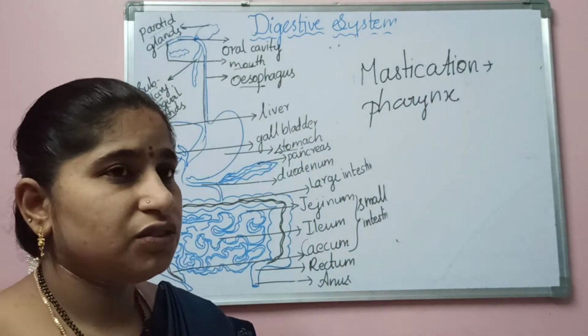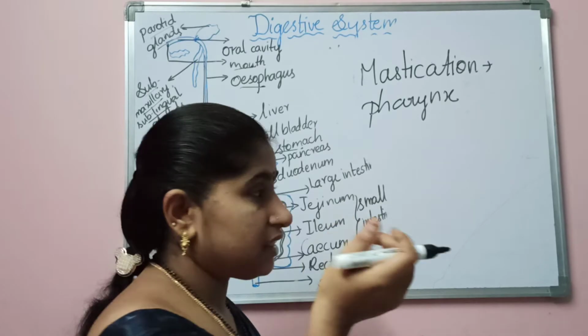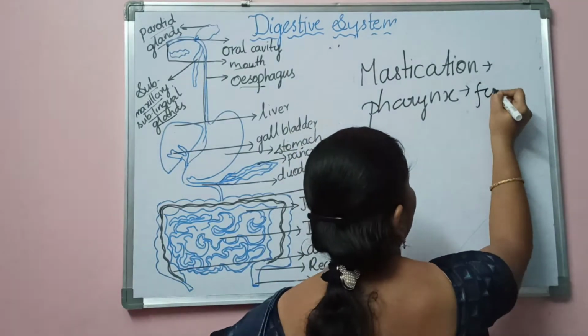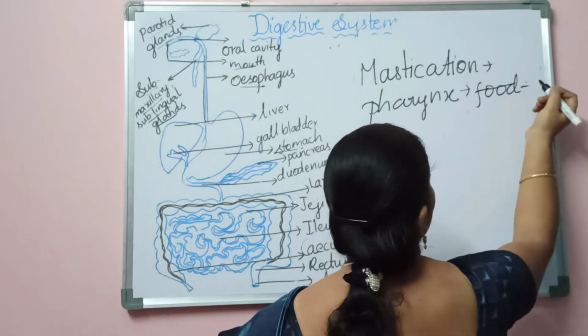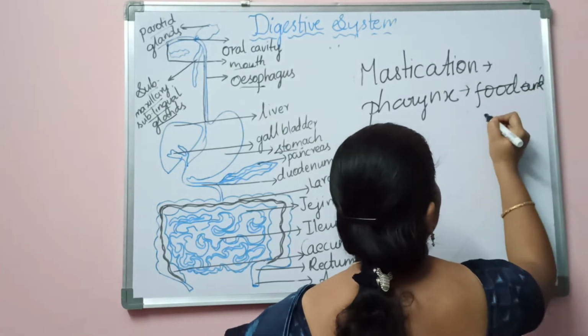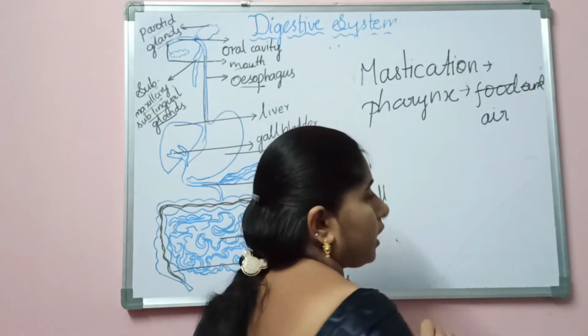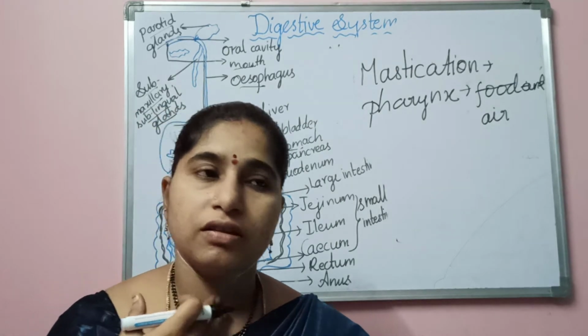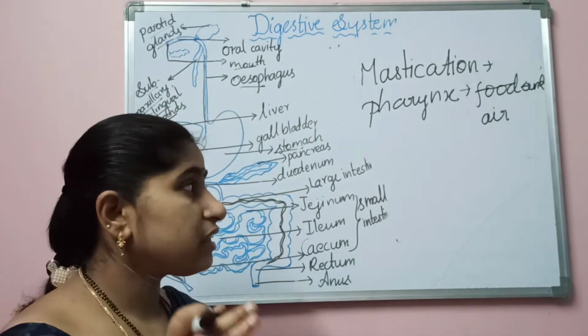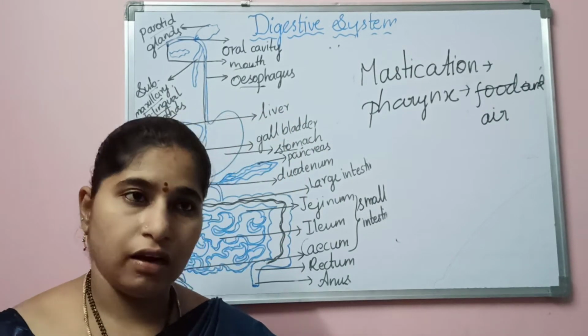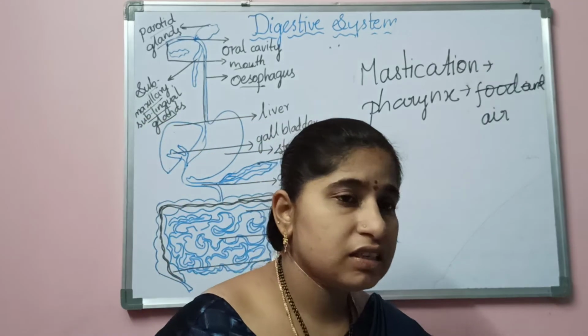Here the pharynx is very important. This is a common passage for both food and air. From the mouth, the food enters into the pharynx, which is present in the neck region, and it's a common passage for the food and the air. So here, we are saying that it's a common passage.